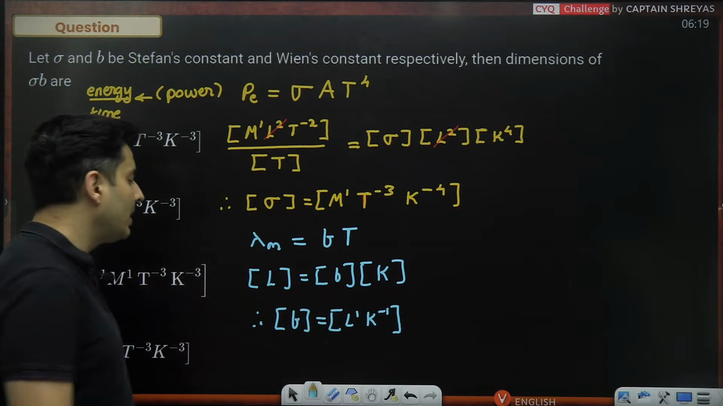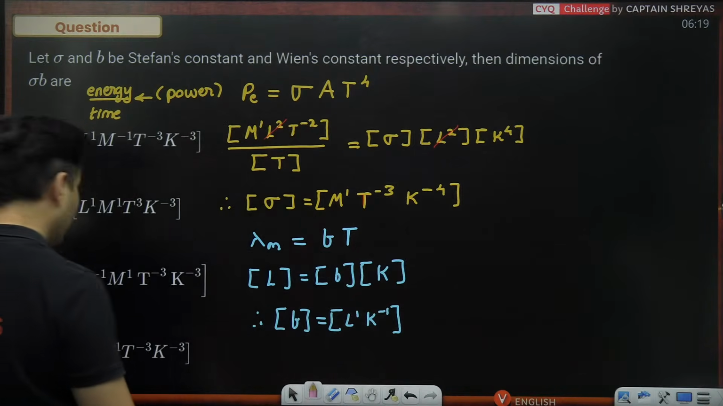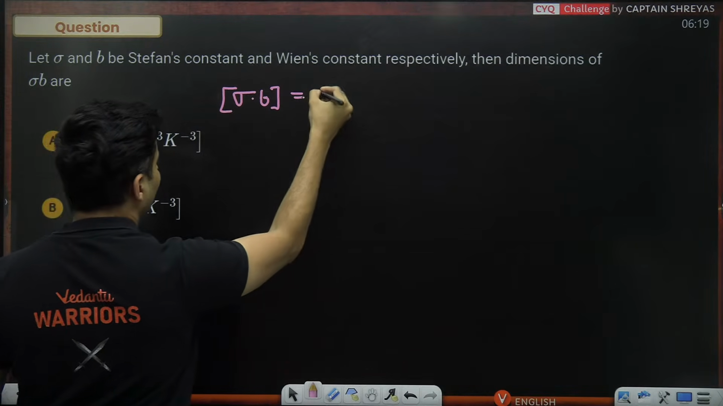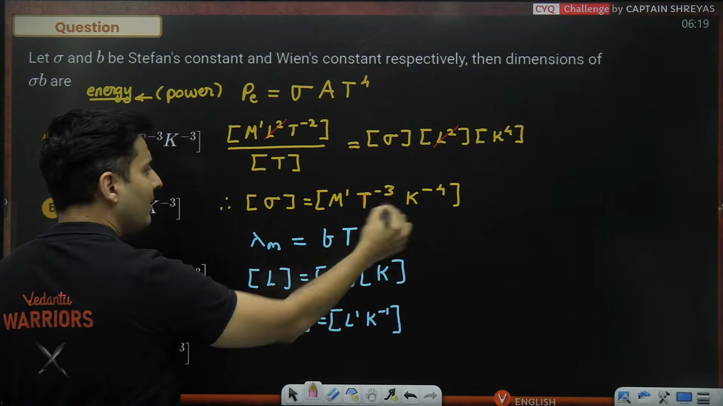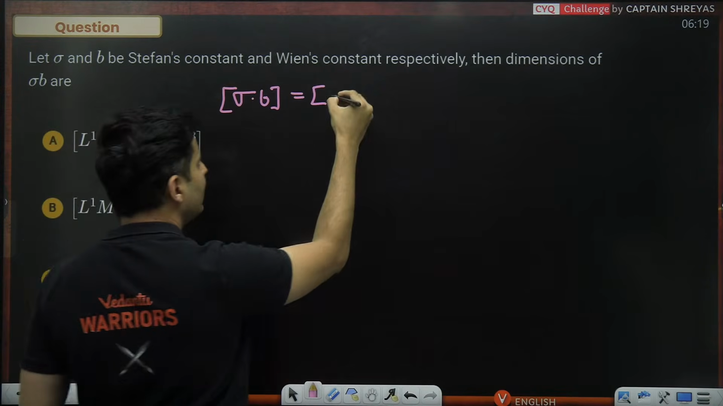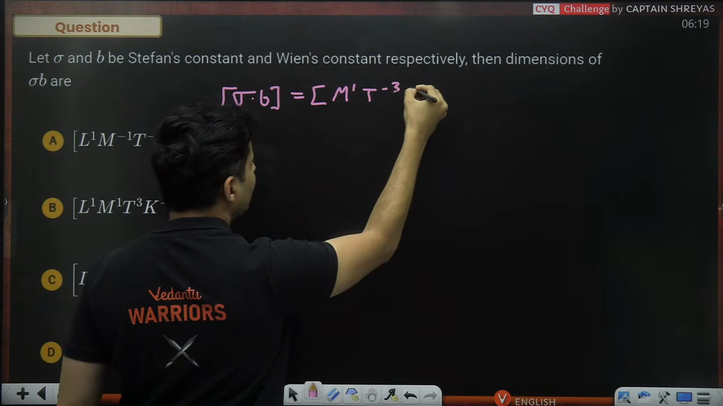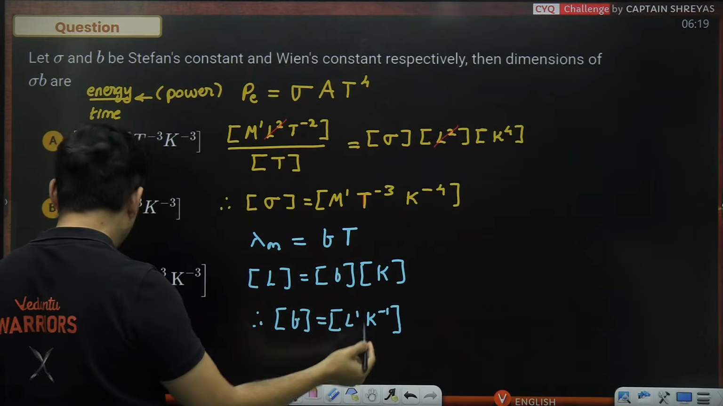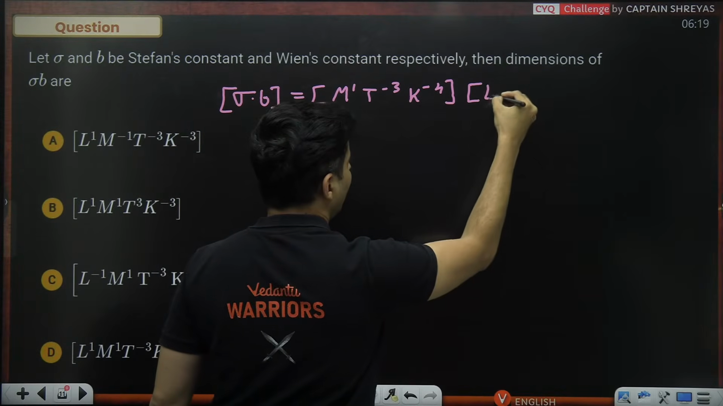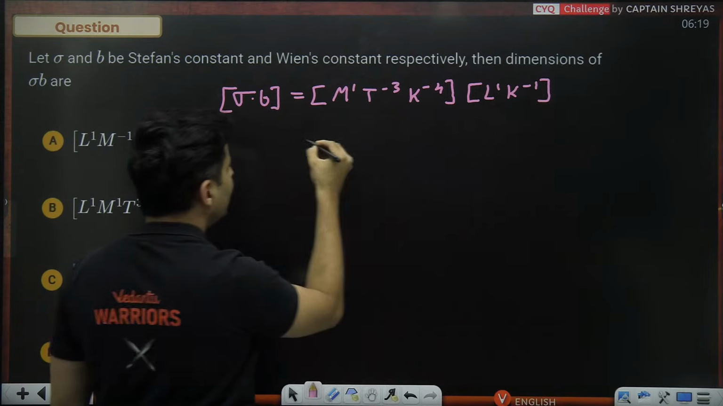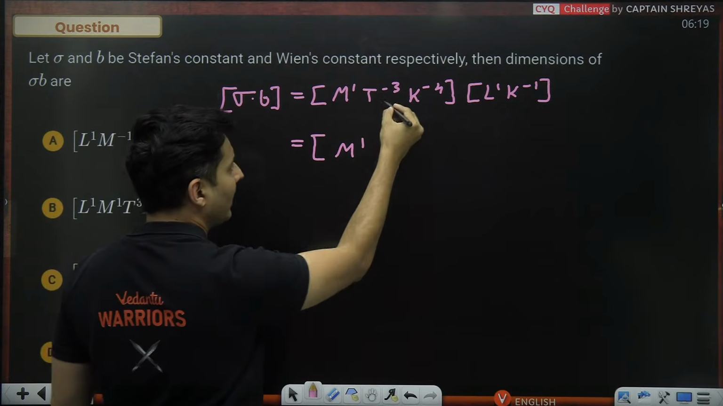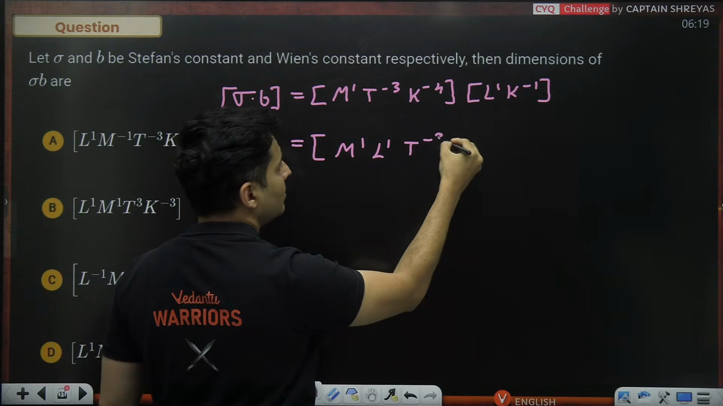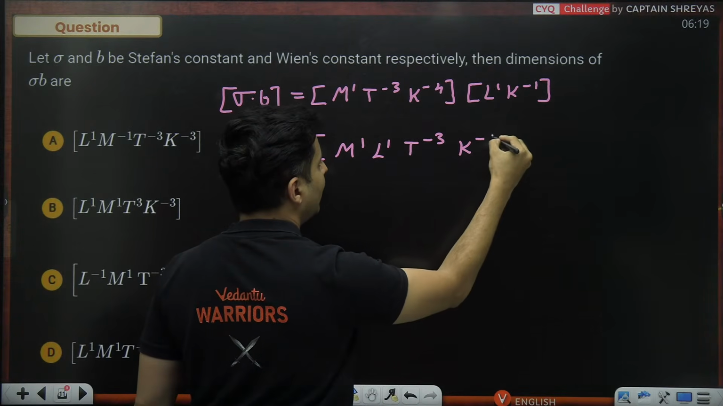Now we just have to multiply these two. So we'll just multiply both of them and see what we get. Sigma into B dimensionally: sigma is this whole thing, M1 T raised to minus 3, K raised to minus 4. That is the first term. And here, L1 K raised to minus 1. Let's see what we get. M raised to 1, then length raised to 1, then time raised to minus 3, K raised to minus 5.